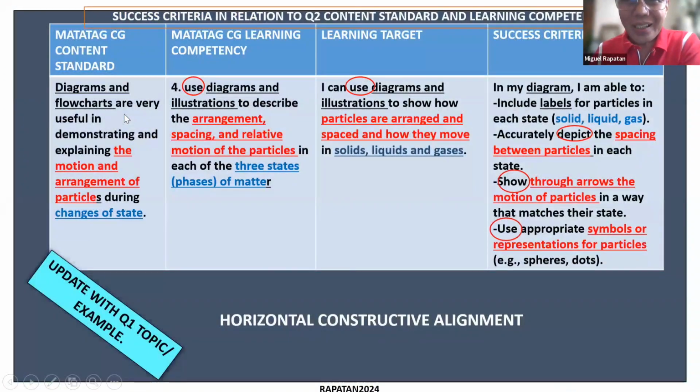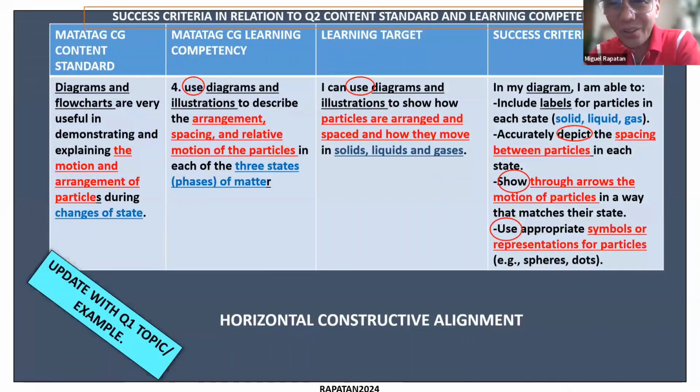Okay. Now, just to go back to the point about alignment, how will we know again that what we wrote is sufficient? So we can just go into the keywords and find out the alignment. No, so like in the learning competency, learning target, you have their use, and depict.